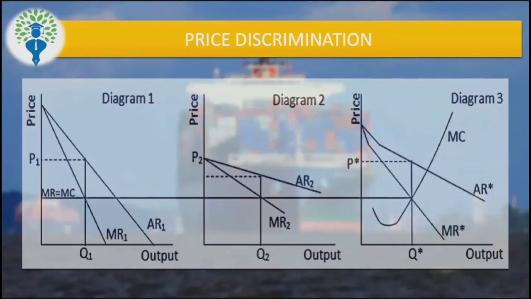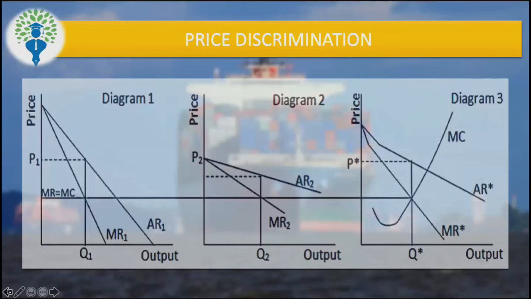The problem arises when dumping, or selling at a cheaper price, happens because of a particular reason or a particular strategy, or rather I should say, if it happens deliberately, then this leads to a problem. So what is the problem here?